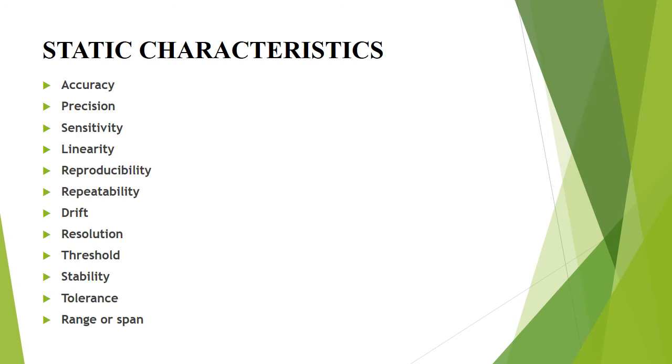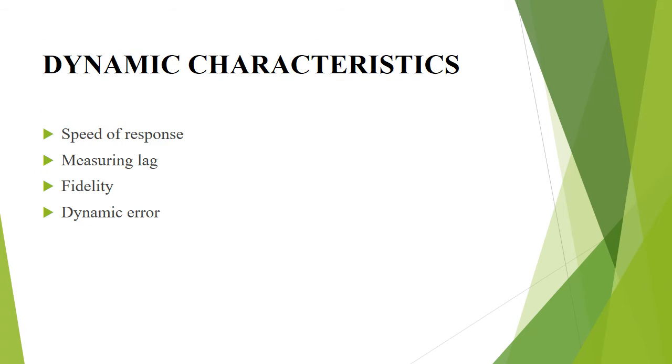Next, tolerance. The maximum allowable error in the measurement is specified in terms of some value which is called tolerance. Next, range or span. The minimum and maximum value of a quantity for which an instrument is designed to measure is called its range or span. Next, we see about dynamic characteristics.